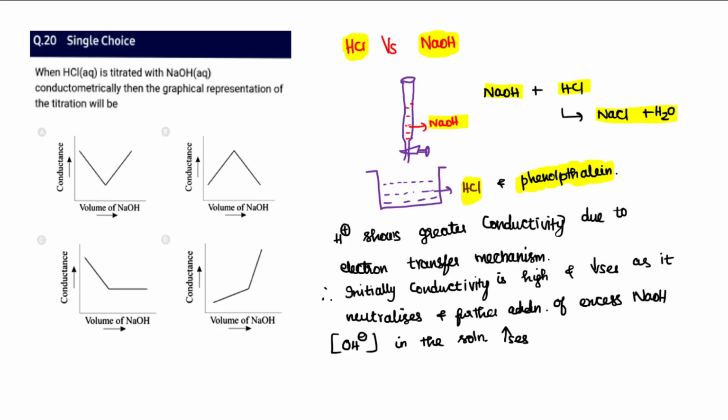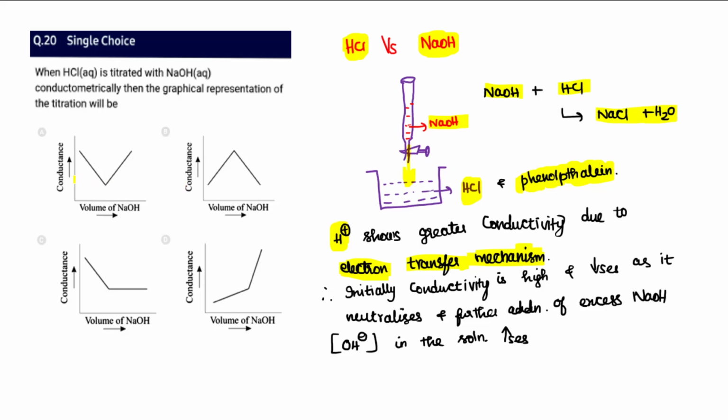Initially the conductivity will be very high for HCl because H plus always shows greater conductivity due to the electron transfer mechanism. So initially the conductivity would be at its peak. But when you start adding NaOH to the HCl slowly, the NaOH and HCl get neutralized, and the concentration of H plus decreases. When the concentration of H plus decreases, conductivity decreases. So initially it must be very high and slowly it should decrease.